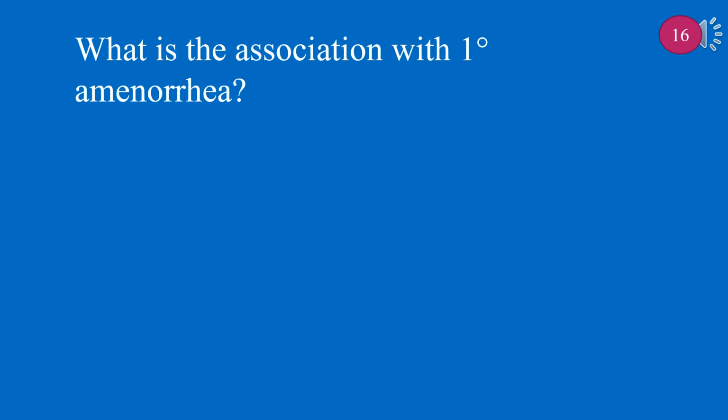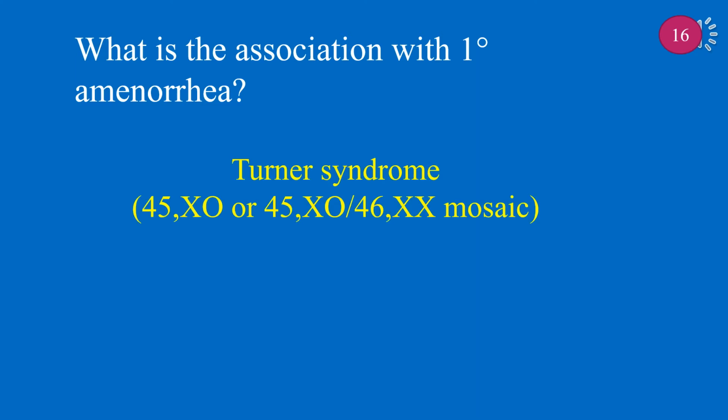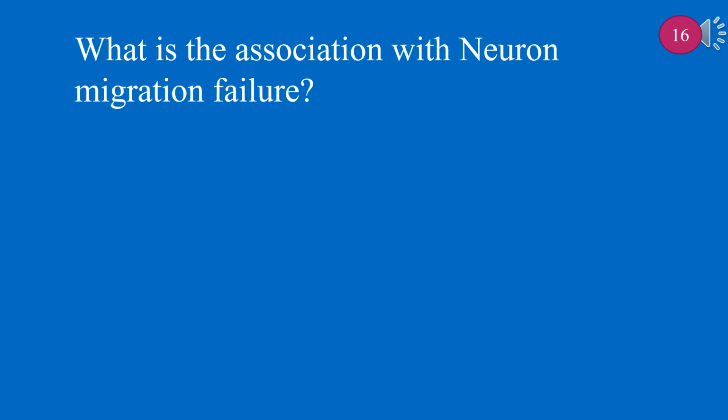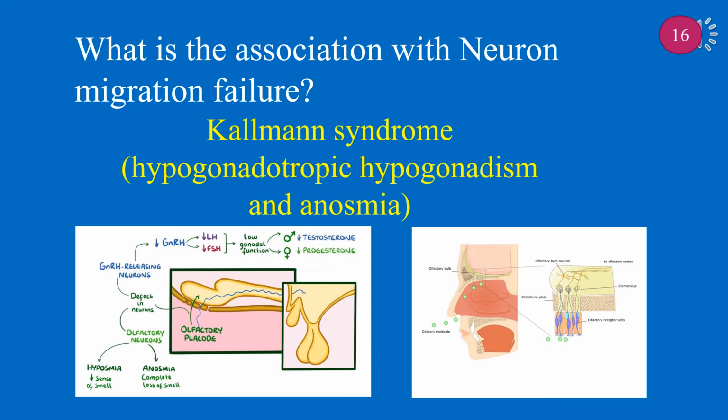What is the association with primary amenorrhea? Primary amenorrhea is associated with Turner syndrome. What is the association with neuron migration failure? Neuron migration failure is associated with Kallmann syndrome, hypogonadotropic hypogonadism and anosmia.